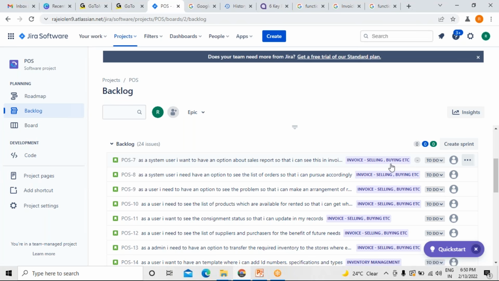Now, one more question. We have two estimation concepts, right? One is poker gaming and the other is T-shirt sizing. Which one is very popular, poker gaming or T-shirt sizing? Poker game. The reason I told you is that the poker game will be used by the people.